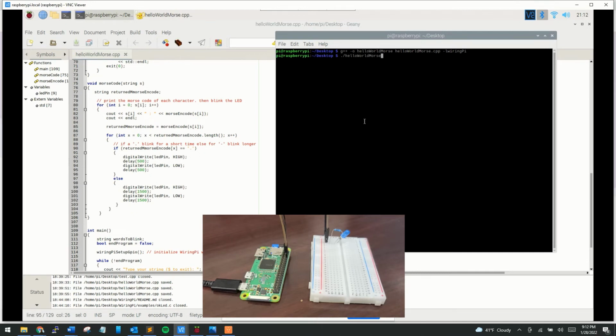And then run it. So it asks for a string. We'll do a short one, just 2 letters at first, and then it's dash dot dash. And then since the requirements say that it should be a program in a loop and not exit, after it finishes this, it will ask again.